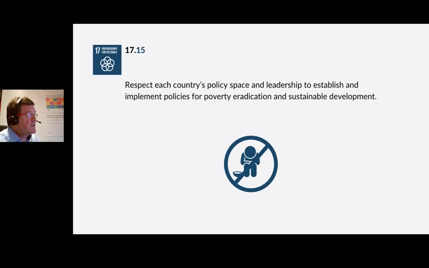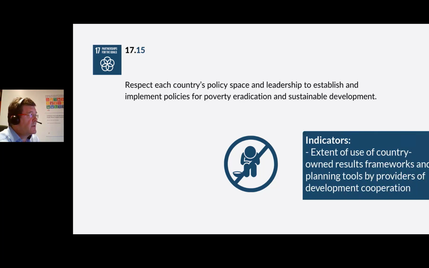Each country needs to respect and they need the space to join the conversation, learn from each other, and implement policies that will work for their own people. The indicator for this target is the extent of use of country-owned results frameworks and planning tools by providers of development cooperation.